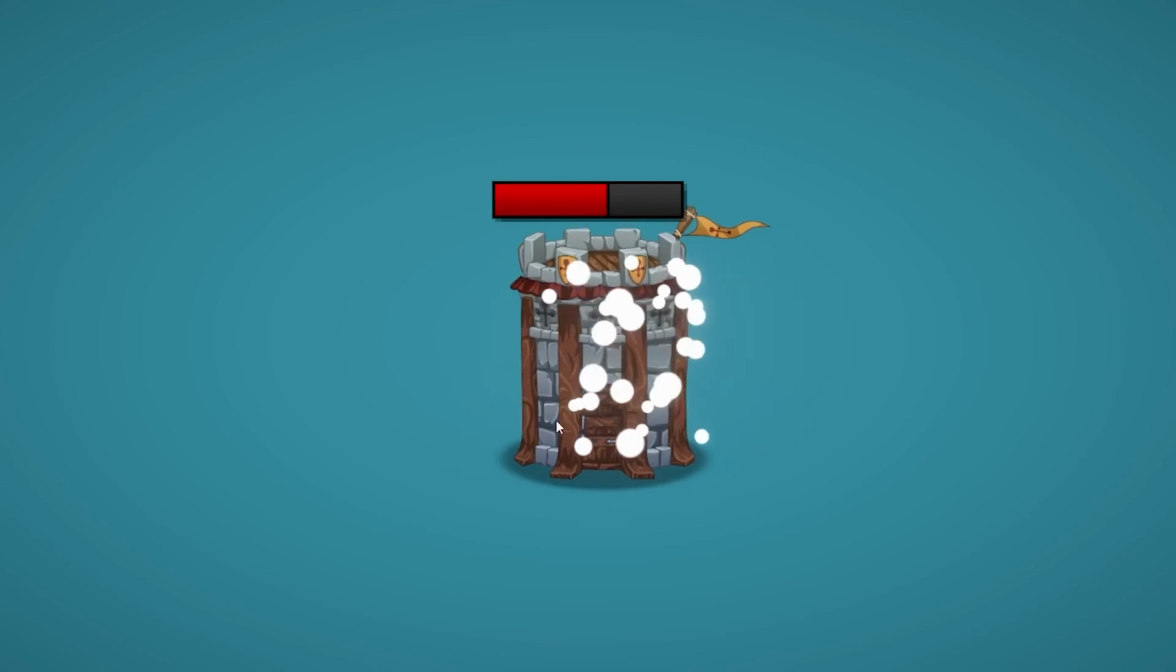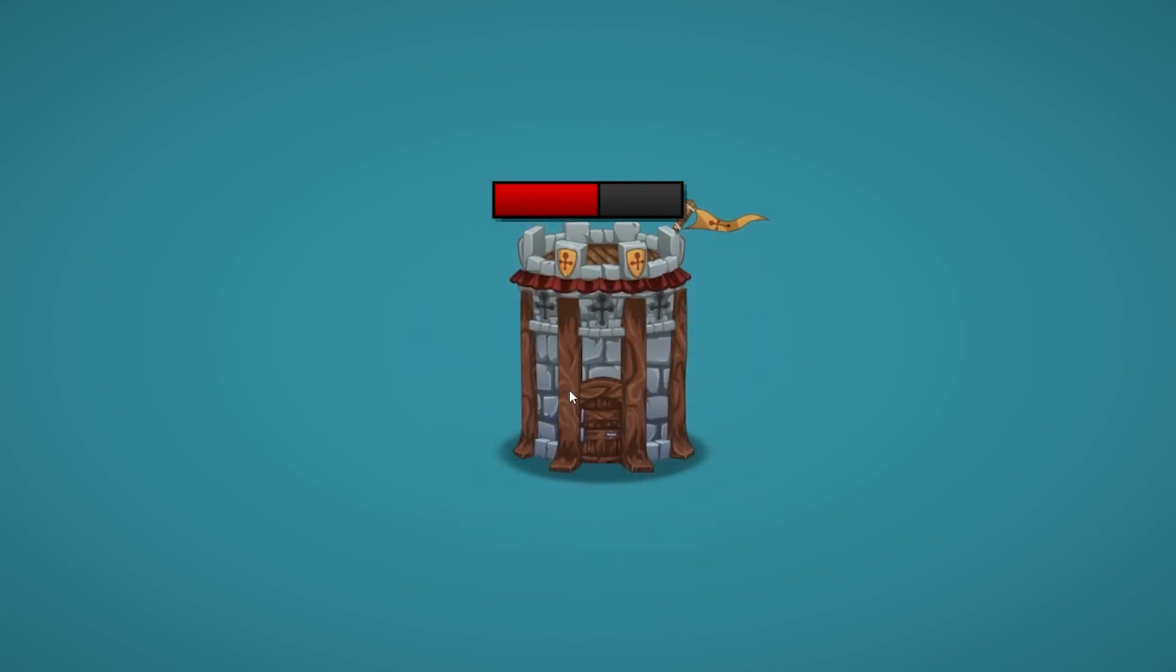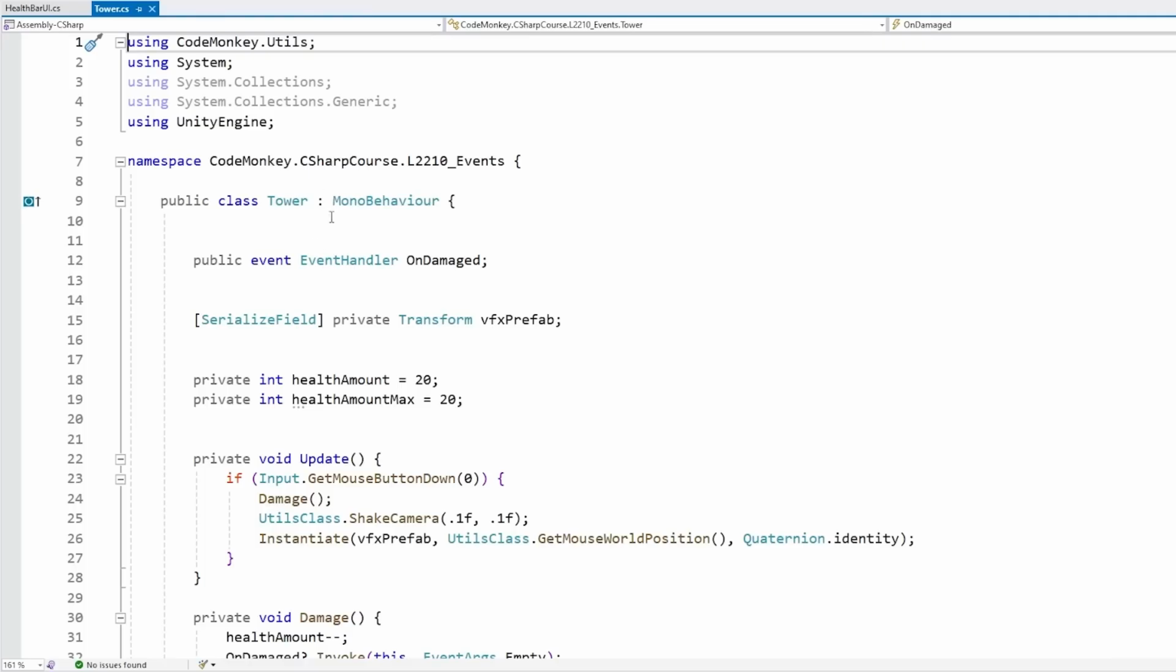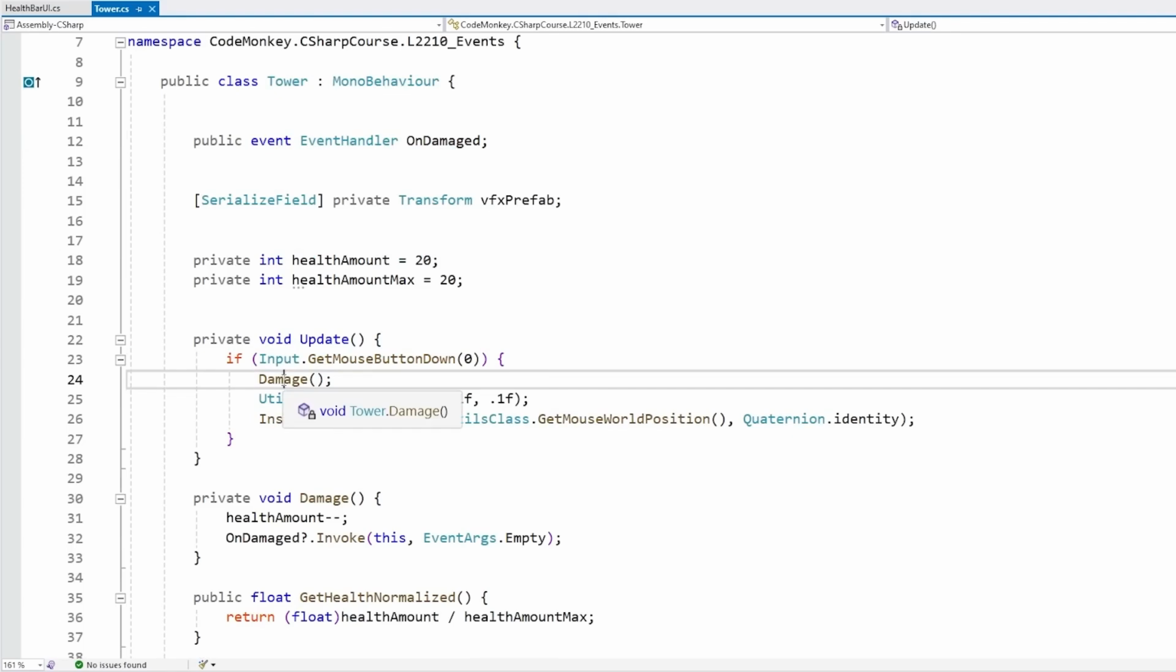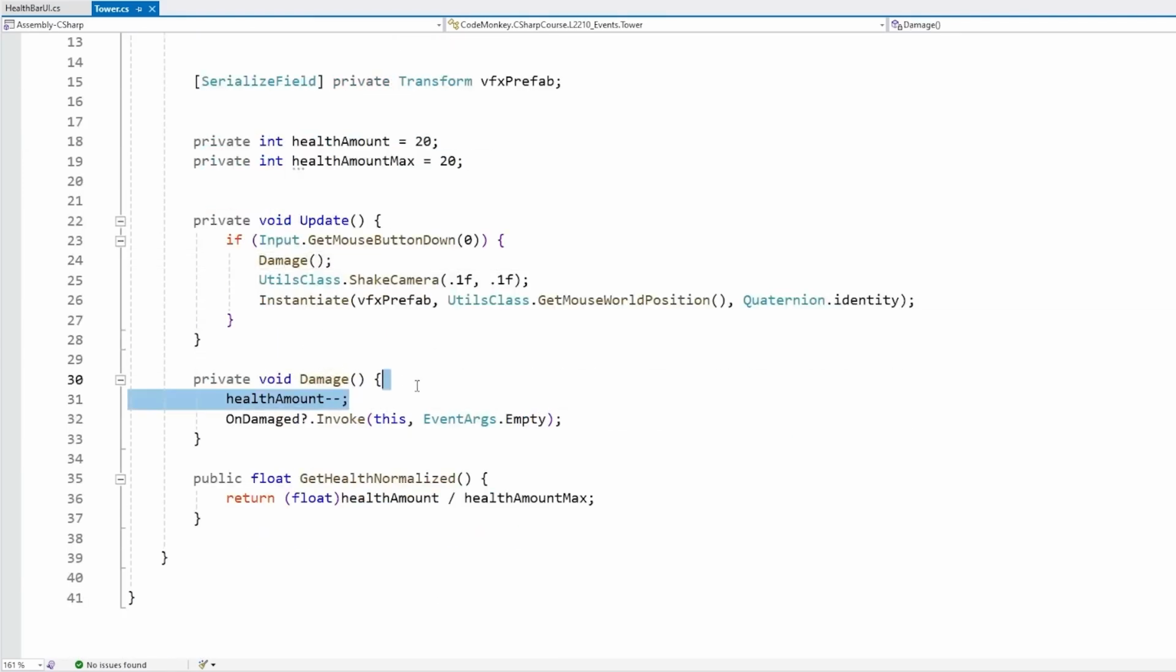It only listens when the event is published, so only when something actually happens does the health bar take action. Here in the code, the tower script has an on-damage event. This demo is really super simple. I'm just testing for the mouse click, and if so, calling the damage function, and the damage function simply alters the health amount and fires off the event.